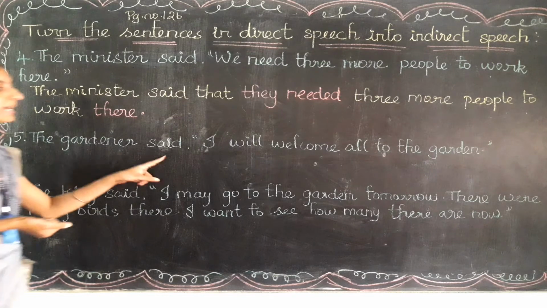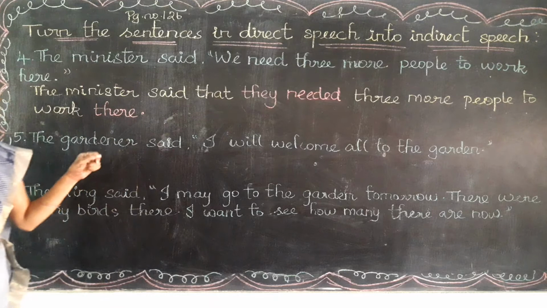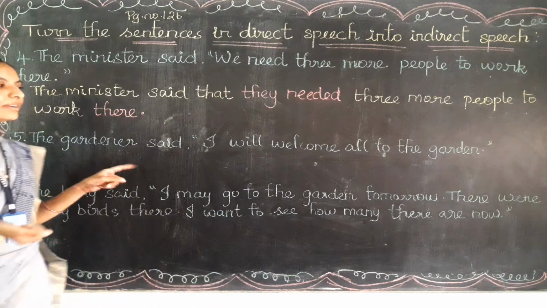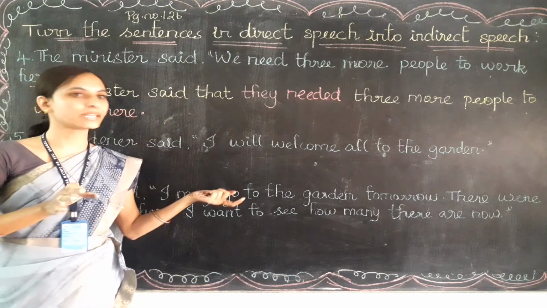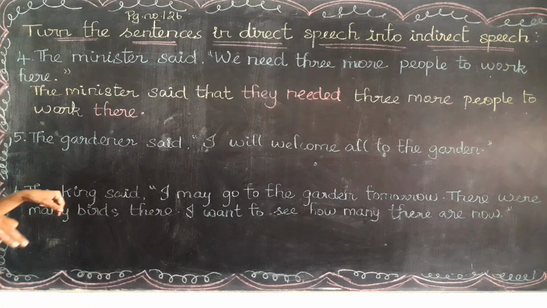The gardener said, I will welcome all to the garden. The gardener said, I will welcome all to the garden. So the gardener said that he will welcome everyone to the garden. Okay, so let's change it into indirect.